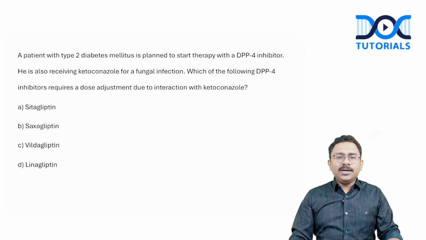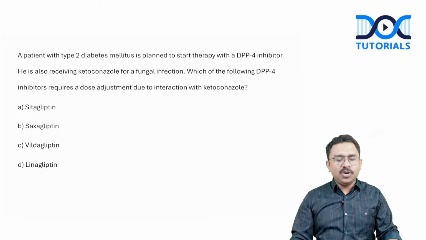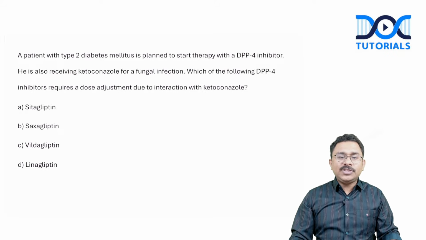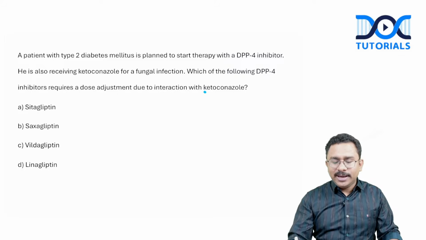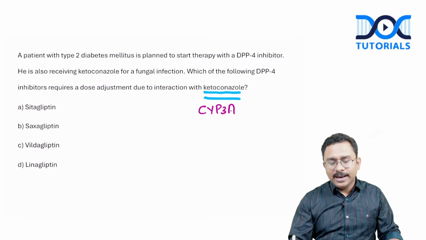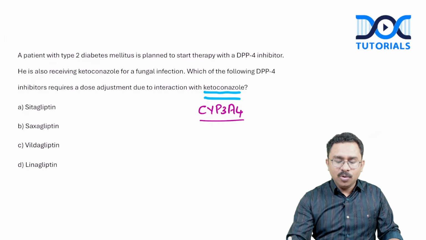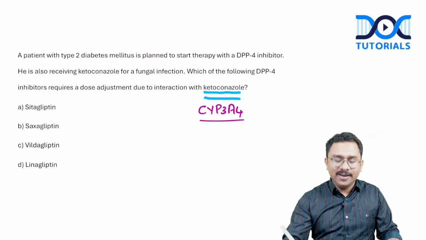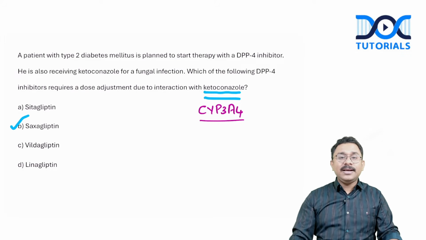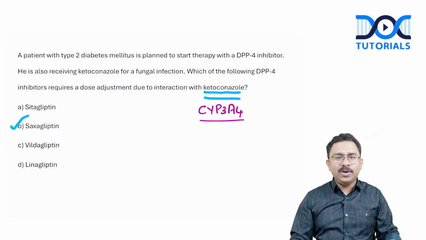A patient with type 2 diabetes mellitus is planned to start therapy with DPP-4 inhibitor. He is also receiving ketoconazole for a fungal infection. Which of the following DPP-4 inhibitors requires a dose adjustment due to interaction with ketoconazole? So we know that ketoconazole is an inhibitor of CYP3A4. And out of the given options, there is only one of them which is metabolized by that, because of which there can be alteration in drug levels requiring dose modification. That will be saxagliptin. Option B will be the answer.